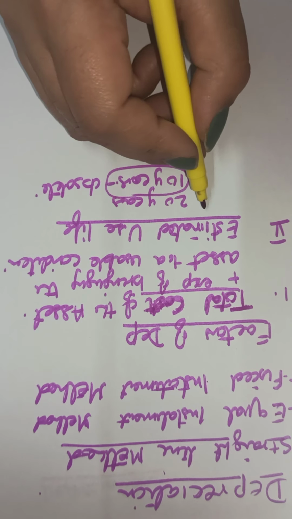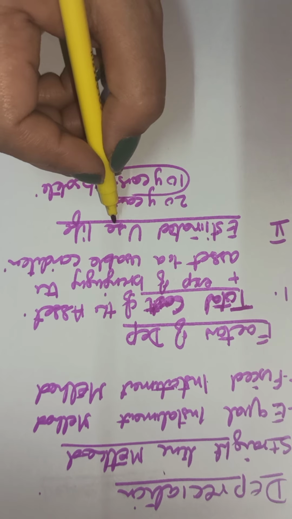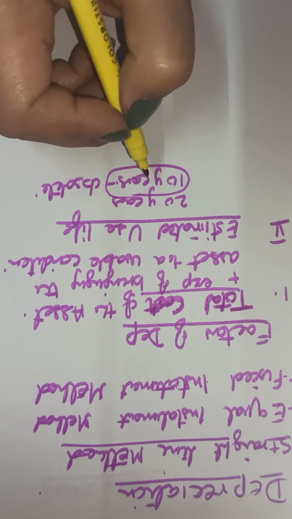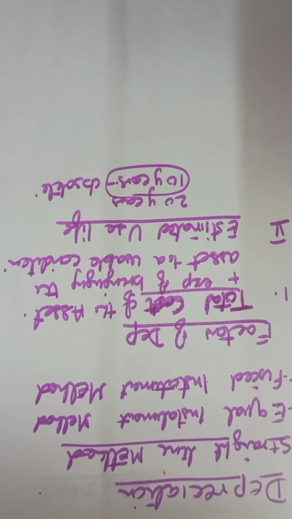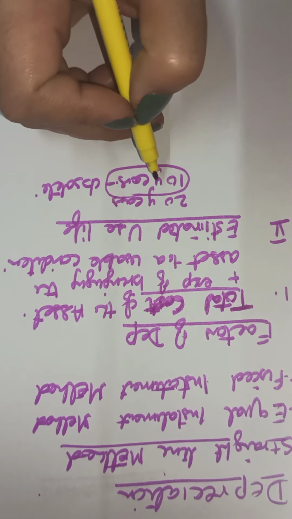That means we are estimating the useful life of the asset. If the asset is useful for us for only 10 years, and we have a policy that we replace this type of machinery after every 10 years, then the useful life will be 10 years.